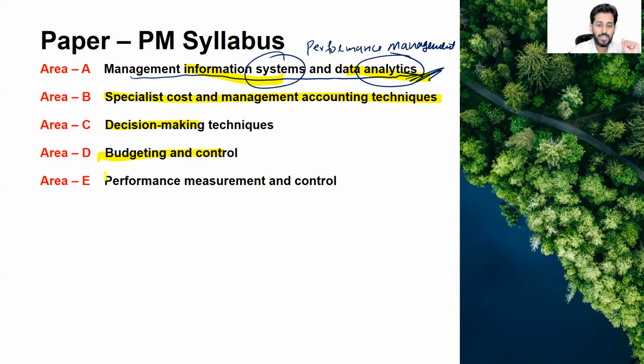Next, performance measurement and control. Now, what is performance measurement and control? Performance measurement means when you are done with the activity, any kind of activity you have done, you have to measure the performance. That means analyze the performance. How was it?